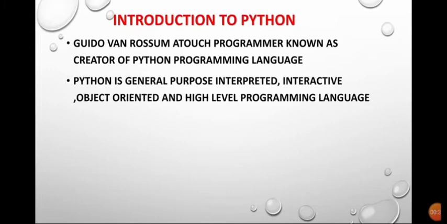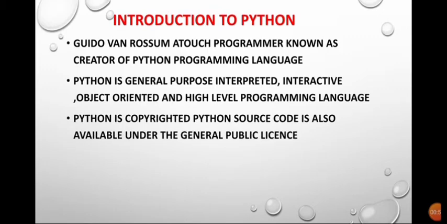Python is a general purpose, interpreted, interactive, object oriented and high level programming language. See, there are different types of languages: high level language, low level language, object oriented language, procedure oriented language. So Python is an object oriented and high level programming language which is interactive, general purpose, interpreted.